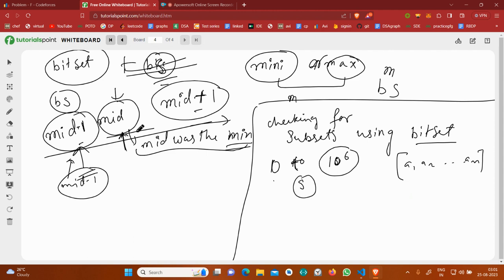So I am saying that whenever you have been asked to check for every sum whether this sum is possible by taking any subset of elements from this array or not, and the sum is at max 10 to the power 6, then one thing you should always think of is the bit set, C++ STL. I will also give you an overview of the bit set, but I would just recommend that you should learn the bit set.